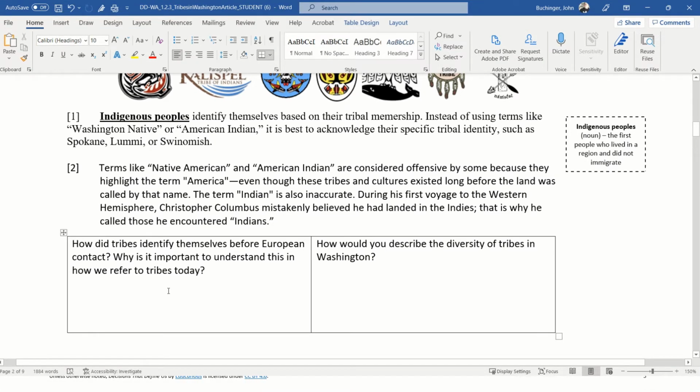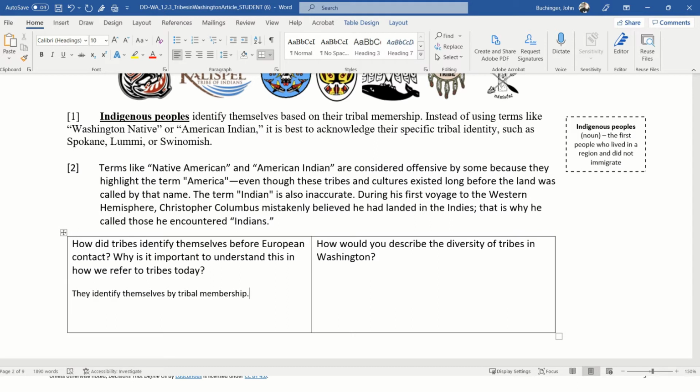Okay, so I'm going to come up with an answer here, and I'm going to say they identify themselves by tribal membership because it says that. That's the answer in the text, right?